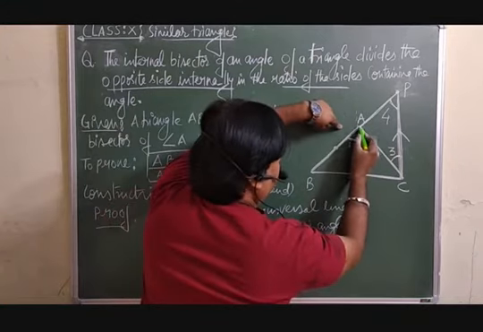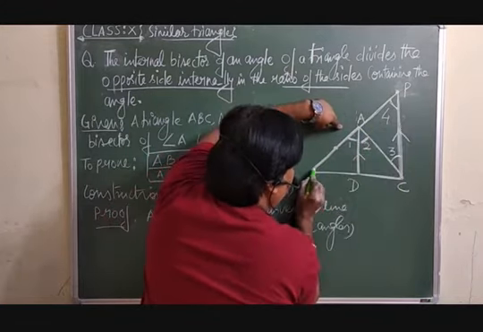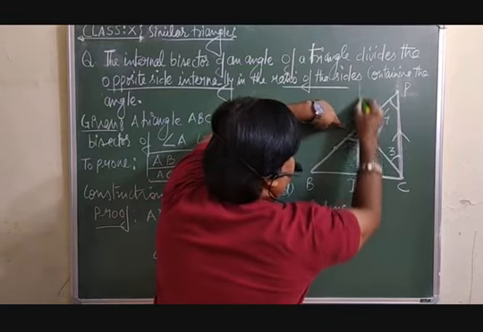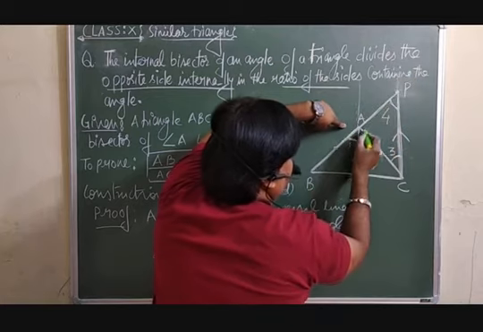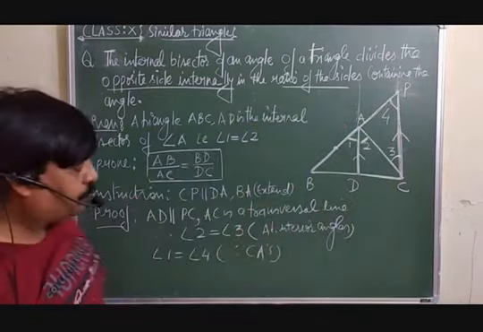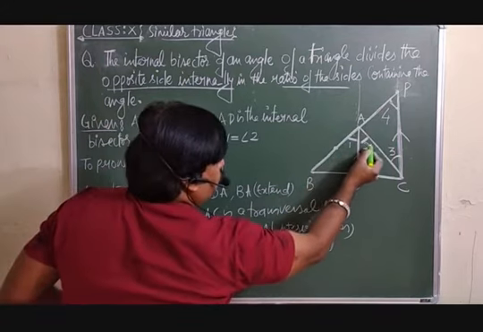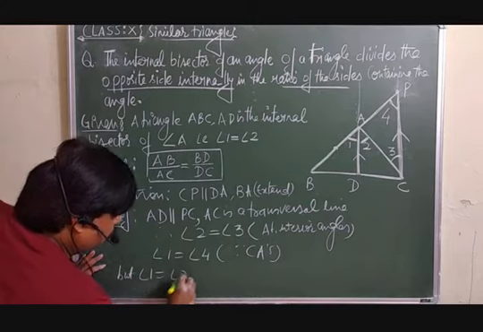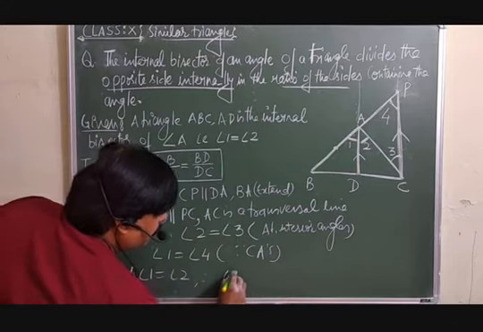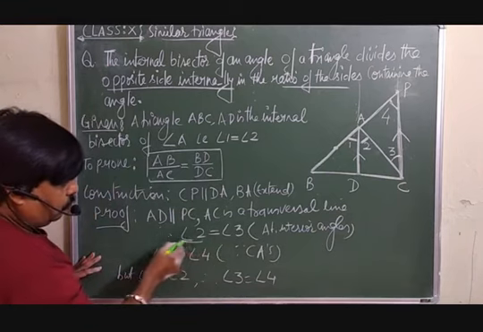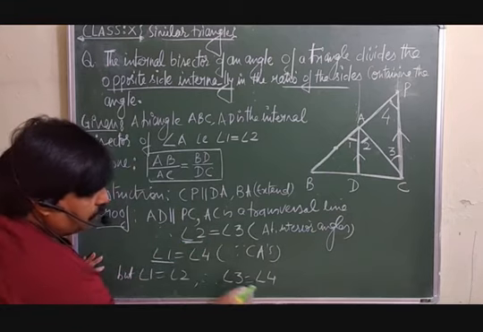But angle 1 is equal to angle 2, already given. So therefore angle 3 will also be equal to angle 4, because angle 2 is equal to angle 1.